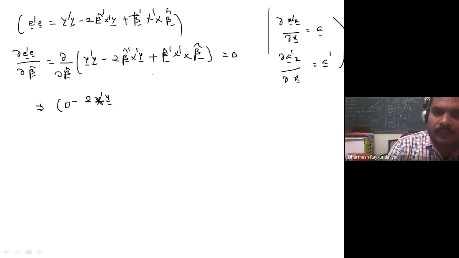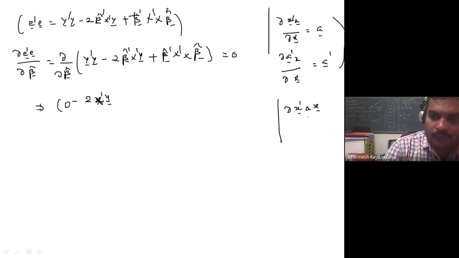Okay, and if you have the derivative like x transpose a x, where a is a matrix, with respect to x, you will get 2 times a x.